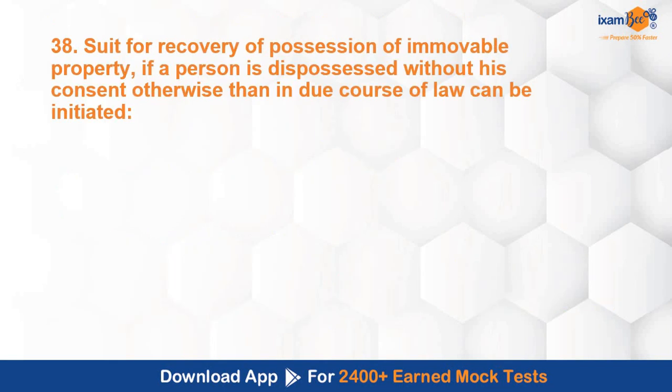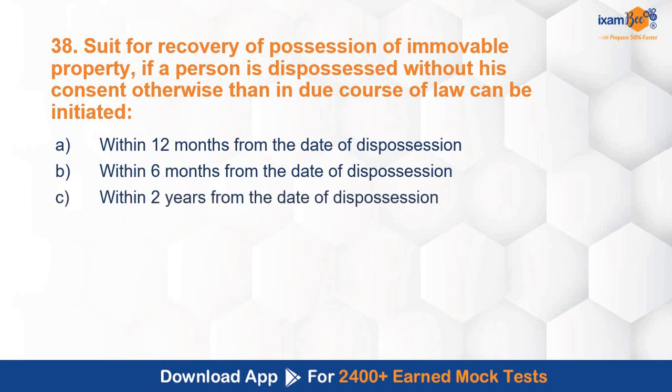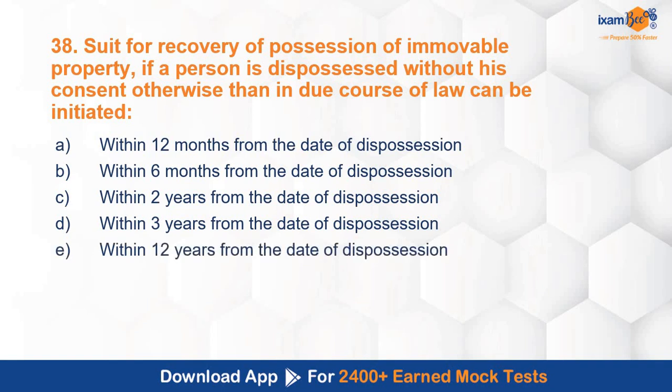Suit for recovery of possession of immovable property. If a person is dispossessed without his consent otherwise than in due course of law, can be initiated within 12 months from the date of dispossession, within 6 months from the date of dispossession, within 2 years from the date of dispossession, within 3 years from the date of dispossession, within 12 years from the date of dispossession. This is also an important concept, very landmark one.